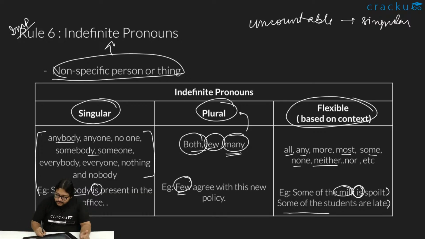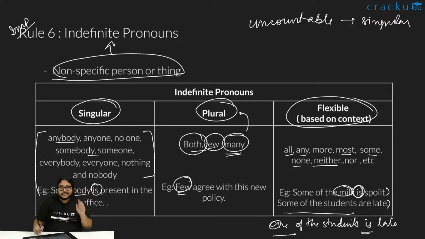But when we say some of the students are late, there might be 10 students, and 3 of them are late. If just one of them were late, we would have said one of the students is late, right? Because one is clearly one, and some means more than one. So based on context, they are flexible. Based on what the sentence demands, we need to approach this.